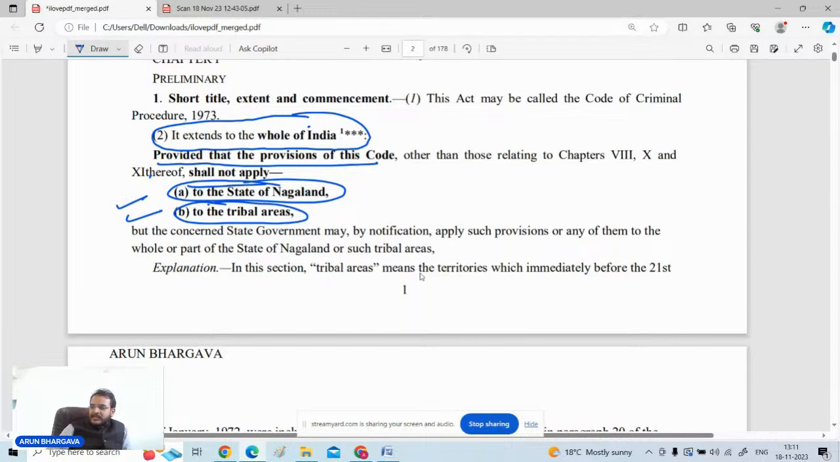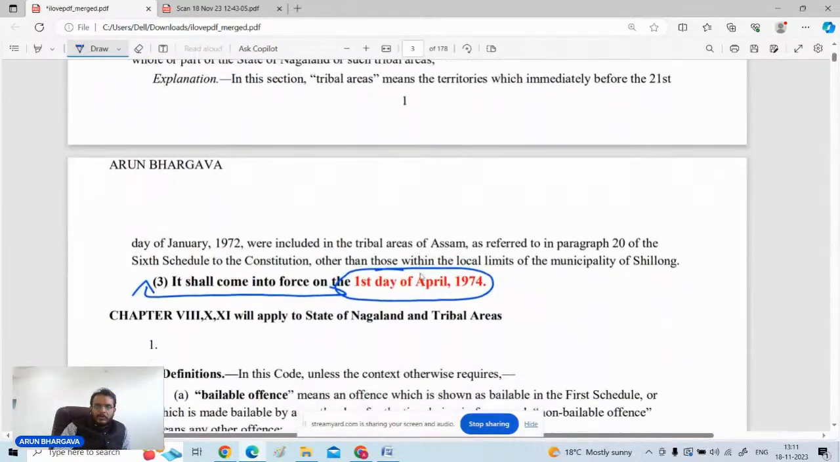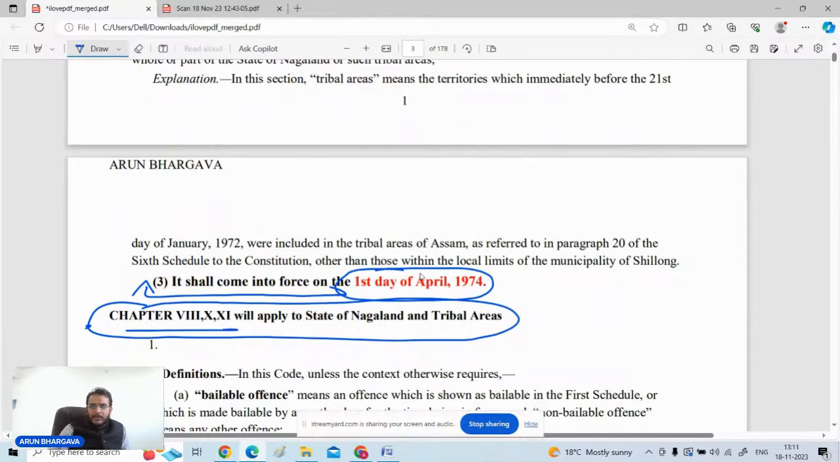But there are certain chapters in the CrPC which do apply to the state of Nagaland as well as to the tribal areas. And what are those chapters? These chapters are chapter number 8, chapter number 10, and chapter number 11 of the CrPC. These three chapters of the Code of Criminal Procedure are applicable in the state of Nagaland as well as in the tribal areas. So you people must mark it.